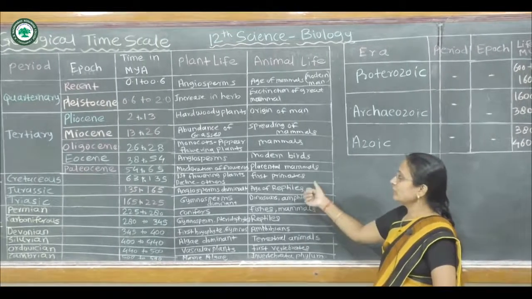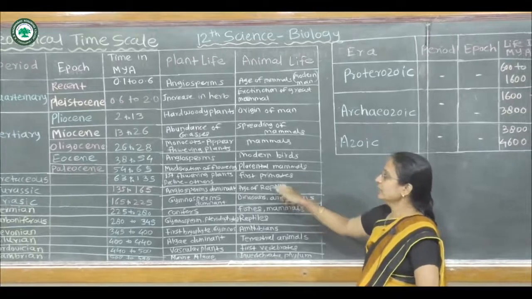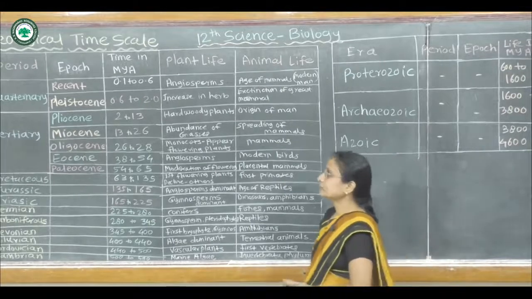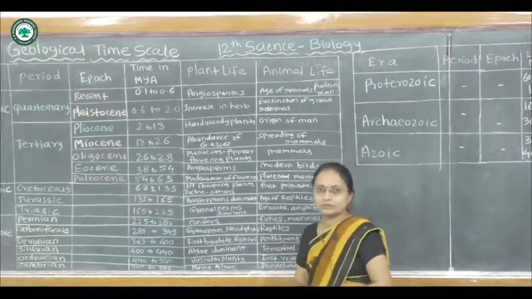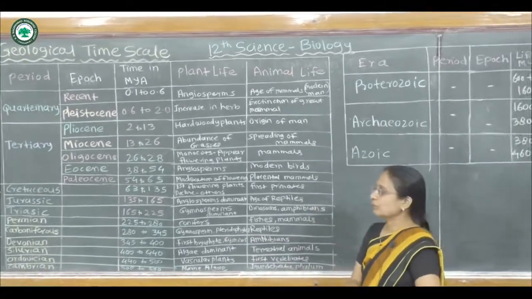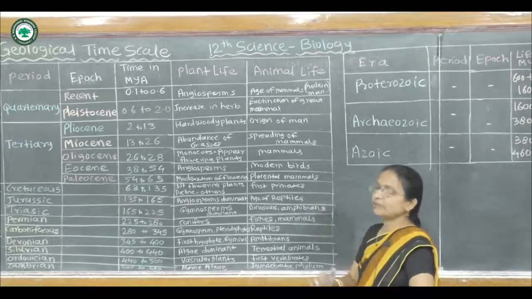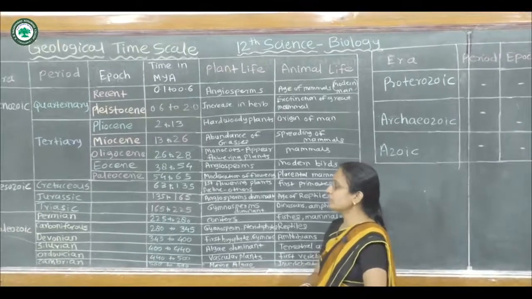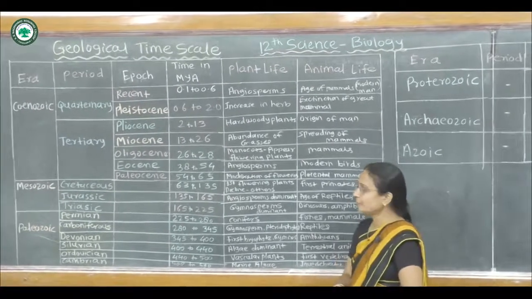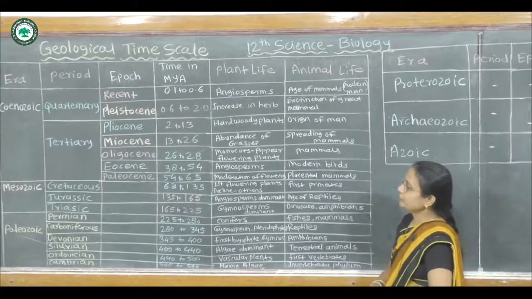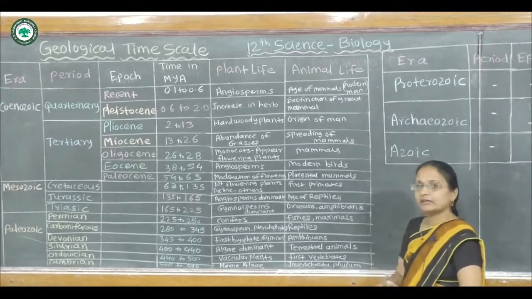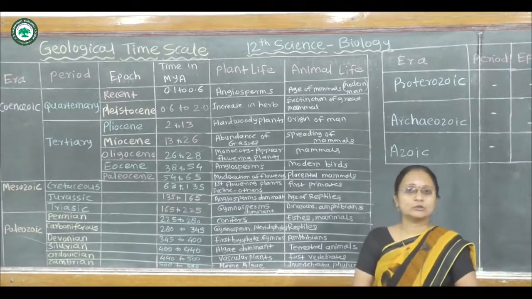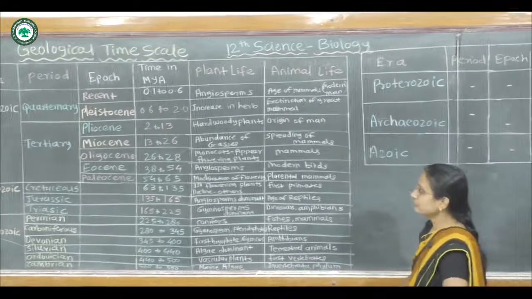The extinction of the dinosaurs will happen in the Cretaceous period, and we know the Jurassic period. This Jurassic Park film is very famous because it is the age of the reptile. This Jurassic period is from 135 million years ago to 165 million years ago. In this period, the angiosperms are the dominant plant, and the reptiles of the Jurassic, that is the dinosaurs, are also dominant in this period.